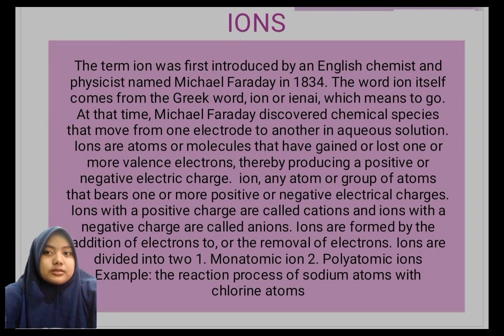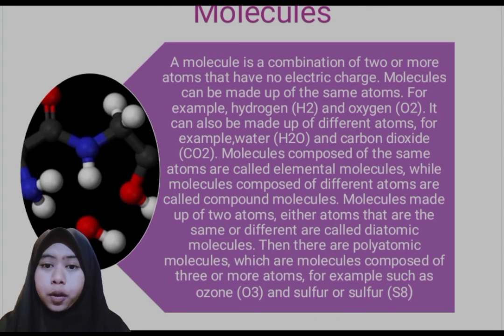An example for ion is the reaction process of a sodium atom with a chlorine atom. A molecule is a combination of two or more atoms that have no electric charge. Molecules can be made up of the same atoms, for example, hydrogen and oxygen. They can also be made up of different atoms, for example, water and carbon dioxide.